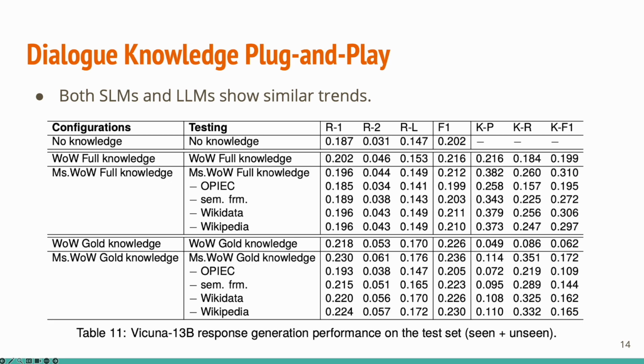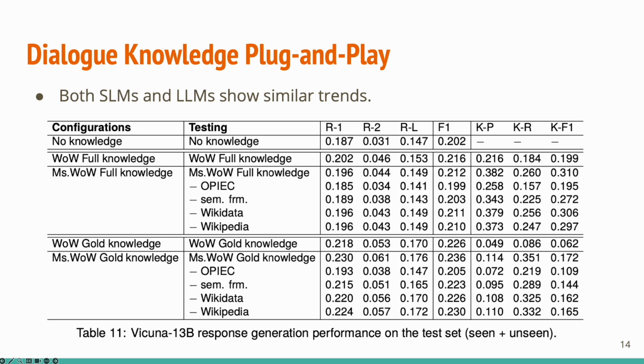Surprisingly, when provided with gold knowledge only, the LLM seemed not to use the provided knowledge to the same extent, and we see a decrease in performance in contrast to the BART-based model that improved with gold knowledge.